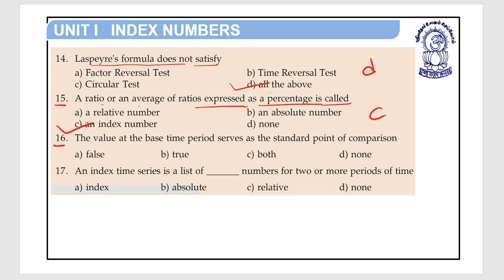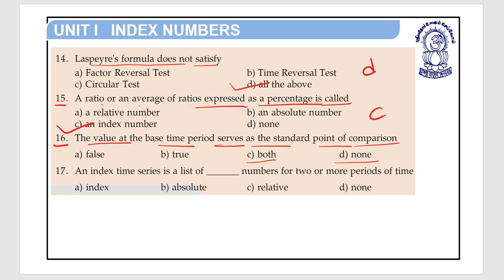Question number 16. The value at the base time period serves as the standard point of comparison. Option A false, option B true, option C both, and option D none.